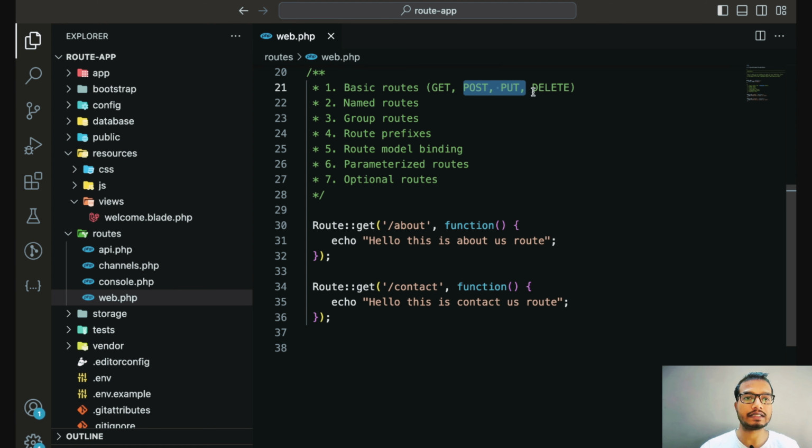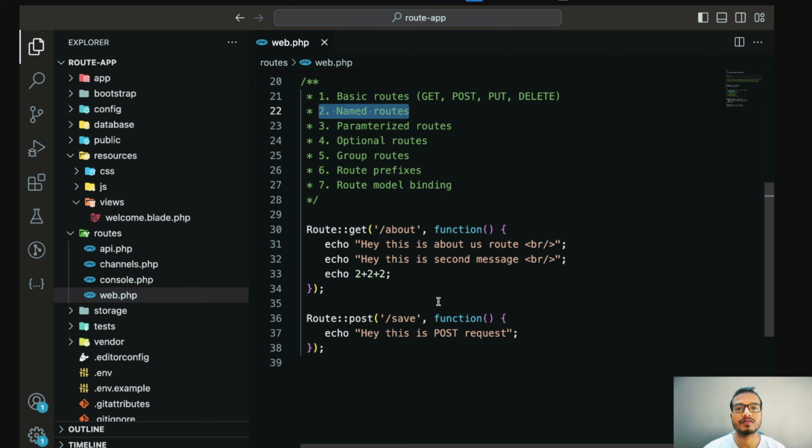So we will see these in upcoming videos by creating a CRUD application and also that delete request. Now I'm moving to the next point, that is named route. A named route provides a unique identification for every route. This will be helpful when you have n number of routes. In that case, you have to give a unique identification to every route, which will be more manageable.